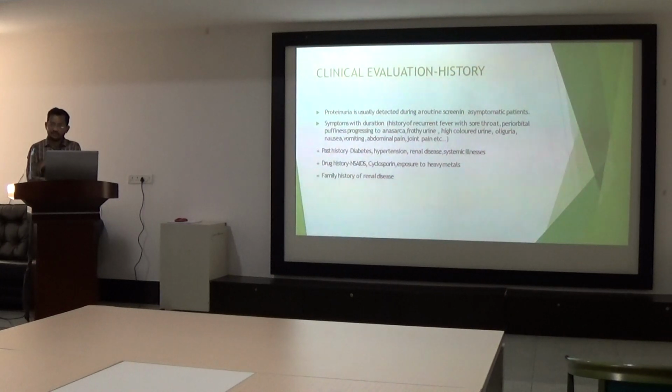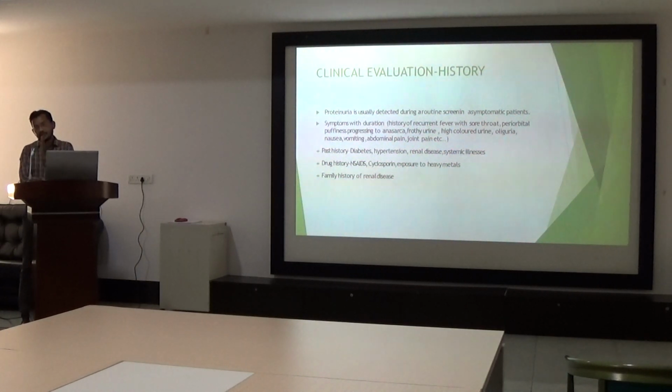Once the patient has altered RFT, our main target is when the patient has microalbuminuria, that is 30 to 300 milligram of albumin. At that time, we give an ARB or something. My point is that the albumin to creatinine ratio will give a better idea of protein excretion. In the presence of CKD, ACR and PCR will be the same. Before CKD, if the patient has normal renal function, ACR will be a better indicator than the urine PCR.